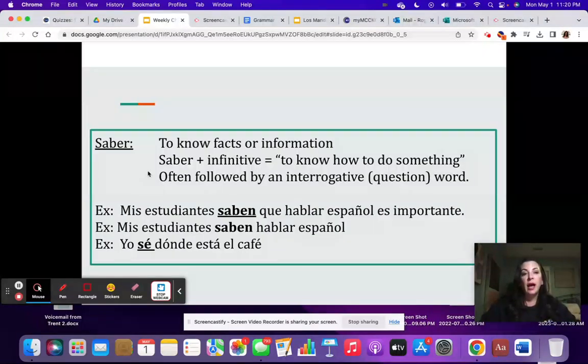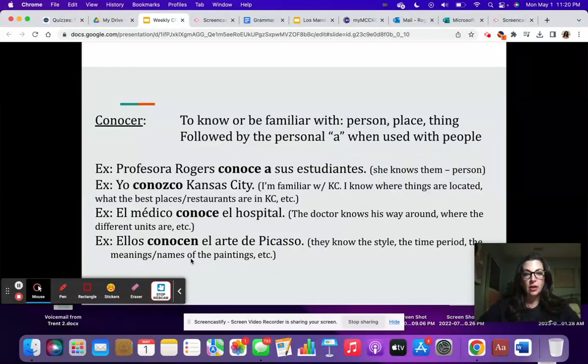And then the last thing that is a tip, so to speak, is that saber is often followed by an interrogative or question word. Okay, so for example, yo sé dónde está el café. I know where is the cafe. I know where it is located. Okay, so where it is located is a fact or a piece of information. See? Okay, so then we have conocer.